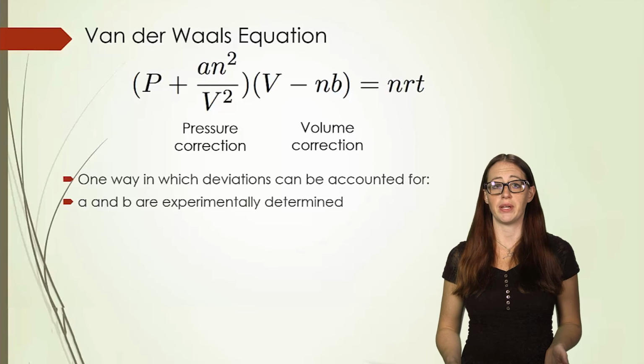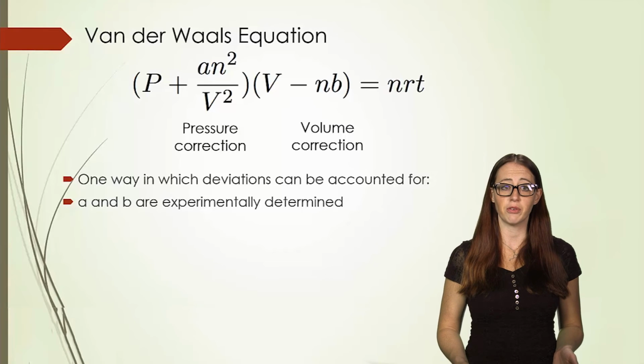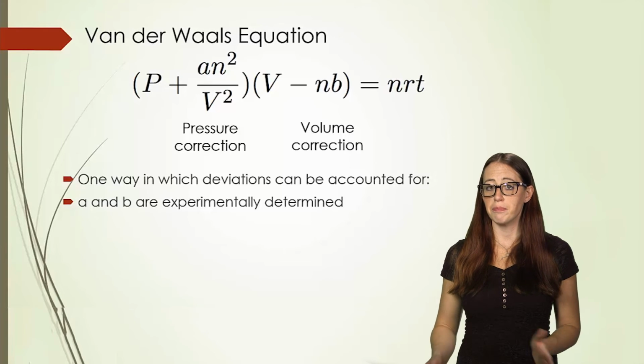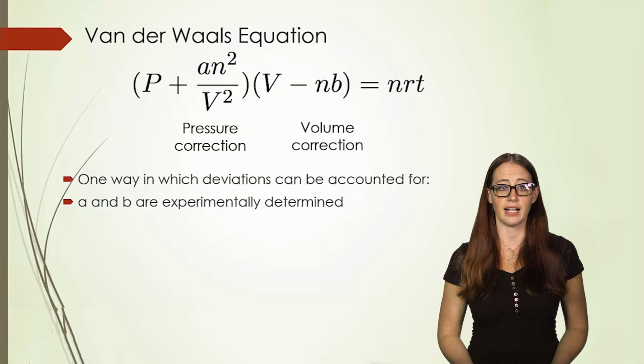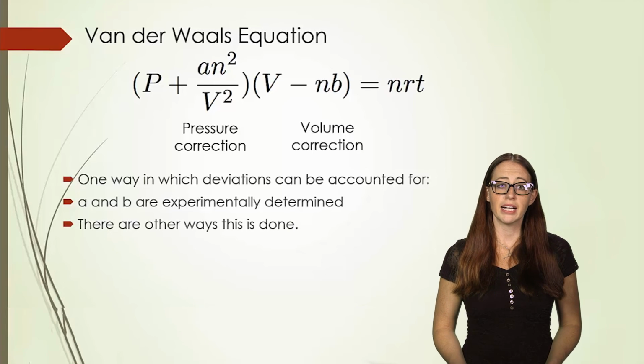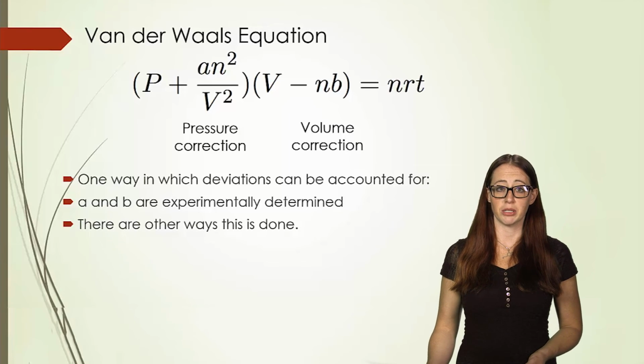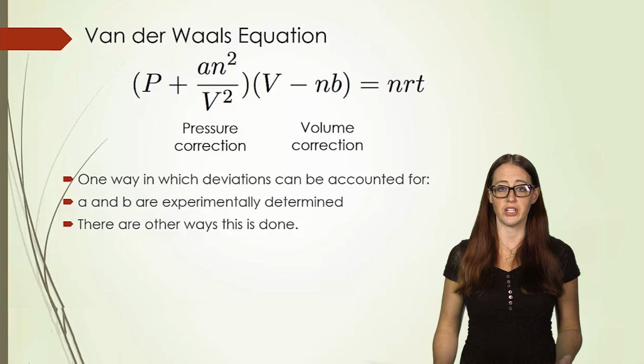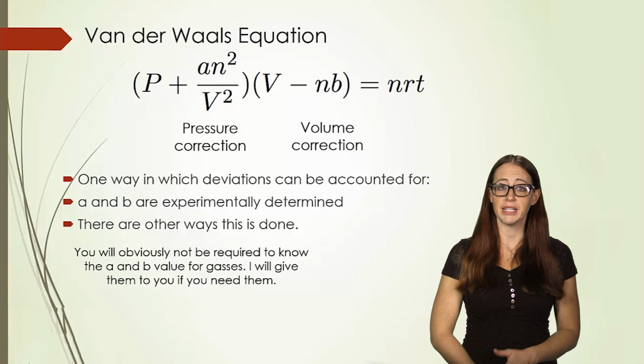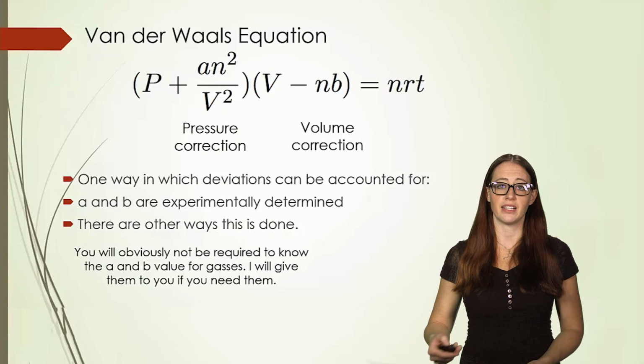This is only one of the ways in which deviations can be accounted for. There are other equations, but we're not going to go into them in this class. Because A and B are experimentally determined, these are not values that you have to know. You would always be given them because they are giant tables that are based on each individual gas.